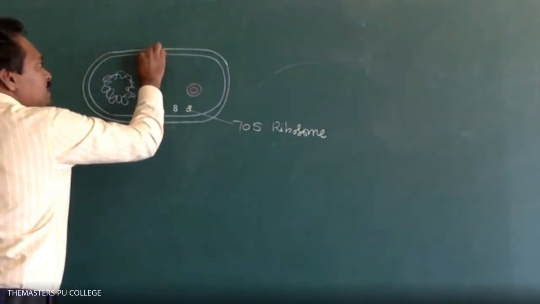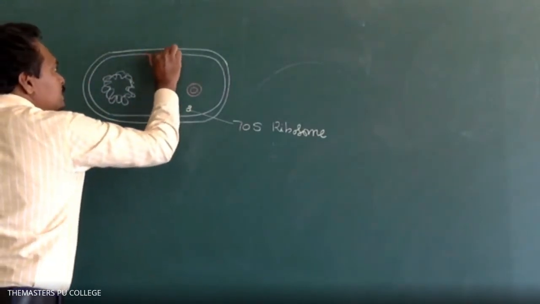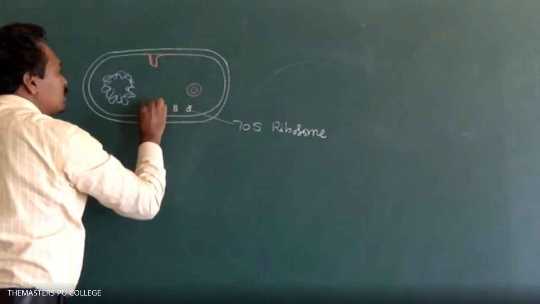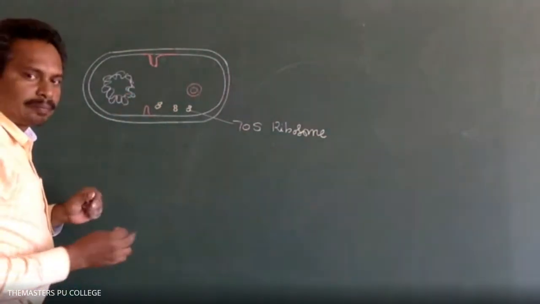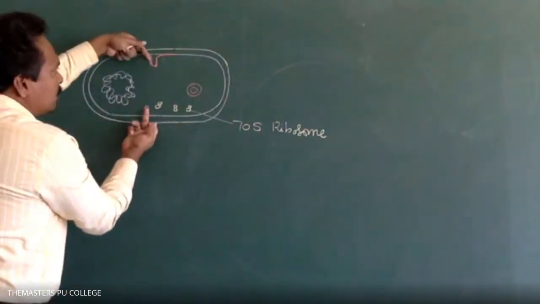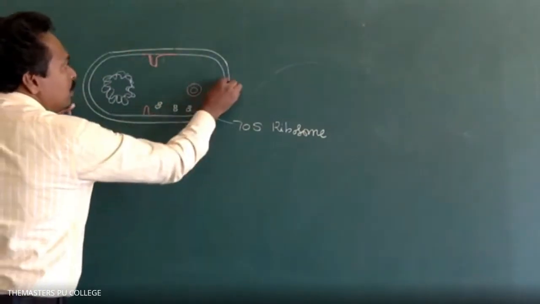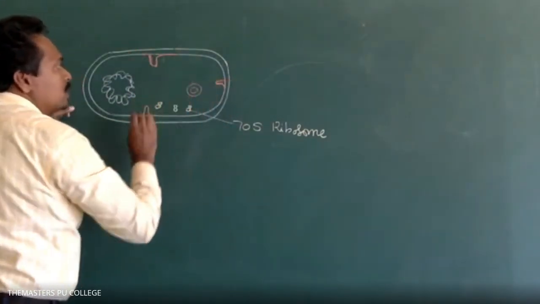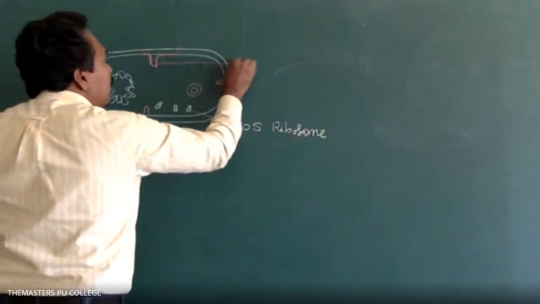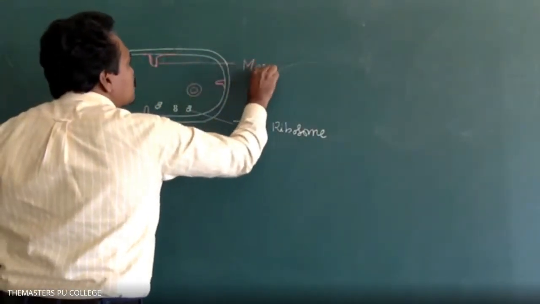The cell membrane forms foldings in the cytoplasm, finger-like structures. These foldings are called mesosomes.